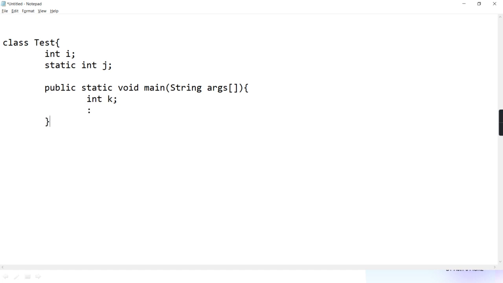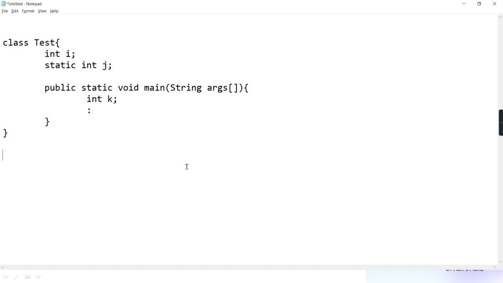Now I hope you are able to identify which is instance. int i is instance because the word static is not there. It is declared in the class body, outside any method. j is static, obviously because of the word static, and k is local. But have you given any initial value to all three? No. What Java says is, if you don't give an initial value, they will have some default value.